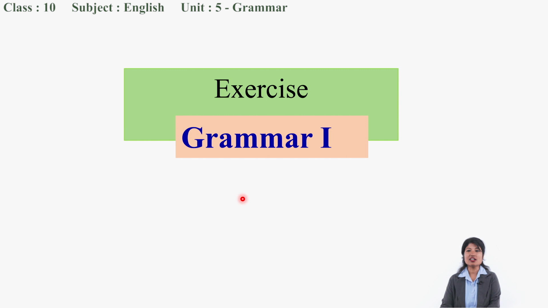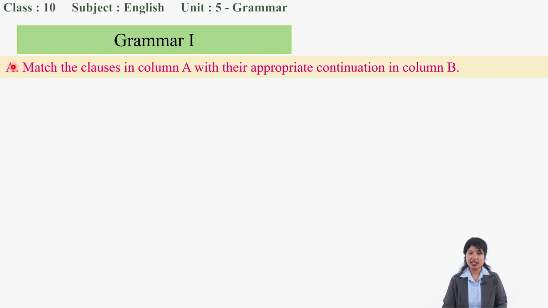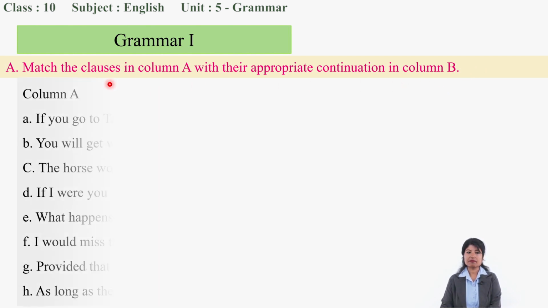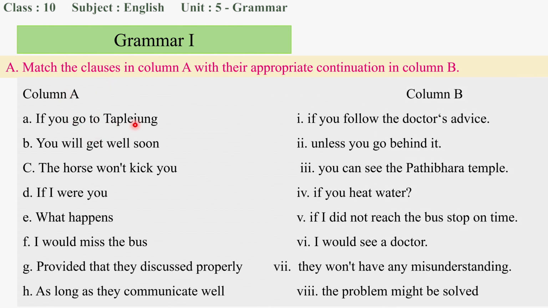Okay, look here at what exercise is given. First, activity A, matching. Match the clauses in column A with their appropriate continuation in column B. Okay, so matching, there won't be much problem, because we can read the situation and match their continuation. We can easily recognize their continuation. So let's match what's there in column A.